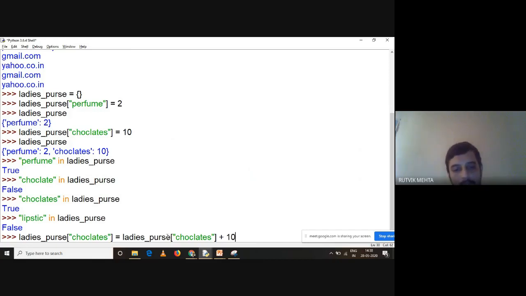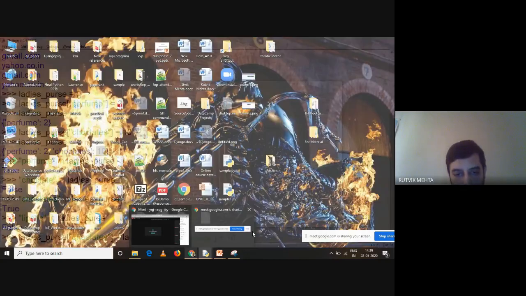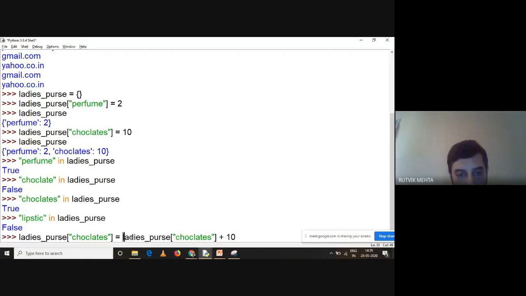So understand what this will do. This particular piece of code will fetch its current value. What is the current value of the chocolate key? The current value of the chocolate key is 10, right? Fetch the value and add 10 to it. So 10 plus 10, it is going to become 20. And again, we are assigning that to the same key. Ladies purse chocolate is equal to 20. So now the key will have value equal to 20, right?